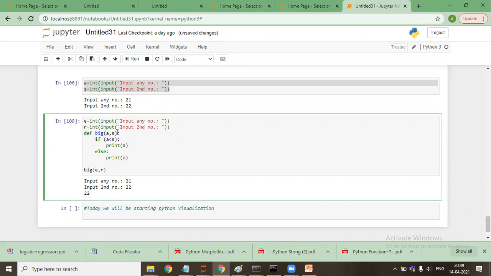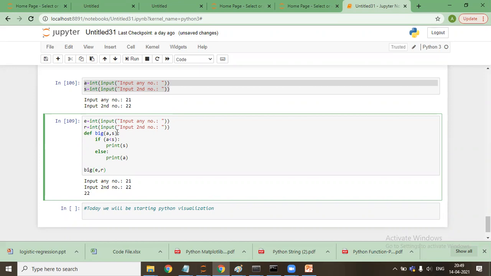So there is no difference in that. Okay, so in case of A and S, we can write E and R. Yeah, whatever. You can write your name as well. Okay, okay. Yes, sir.